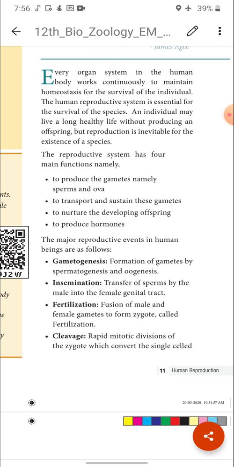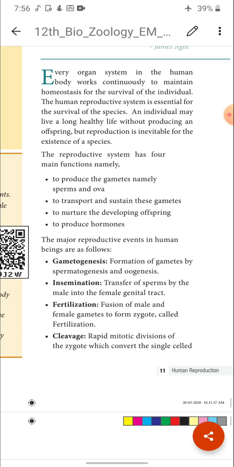And next, the major reproductive events in human beings are as follows. What are the major events that take place in the human reproductive system? First, for reproduction, gametes are essential. If there are no gametes, there is no fertilization. If there is no fertilization, there is no young one produced.